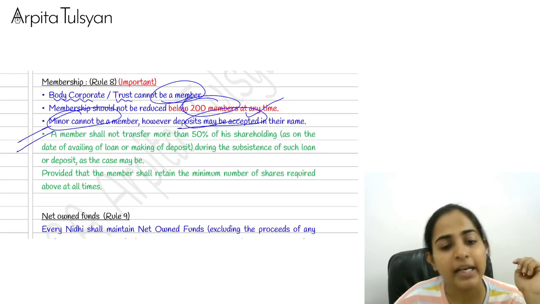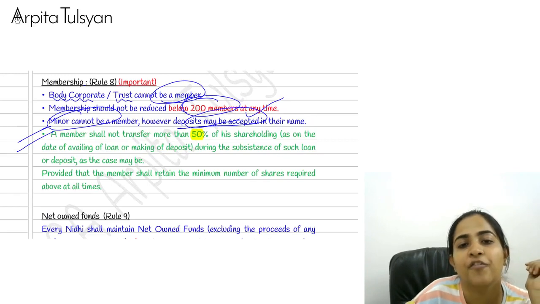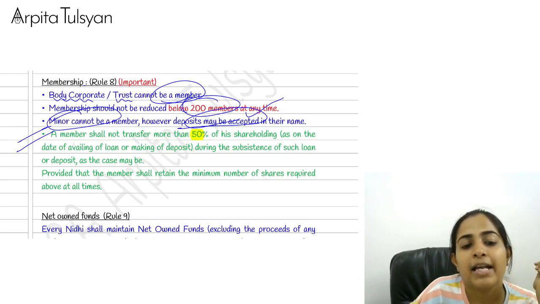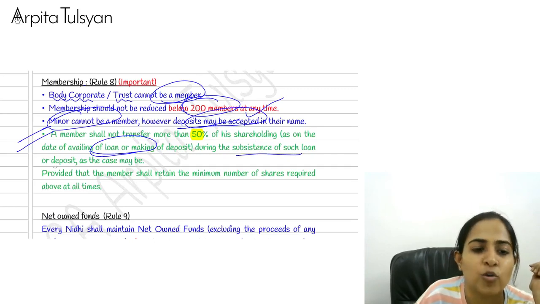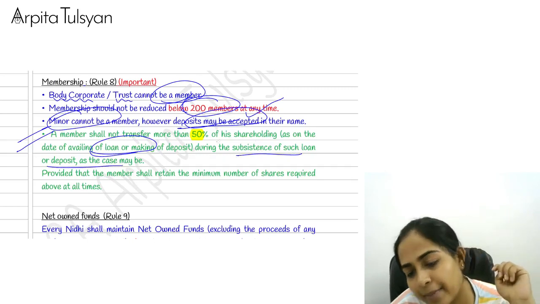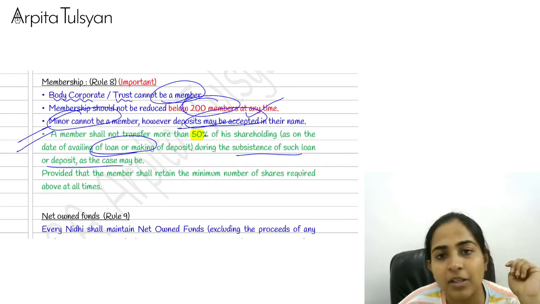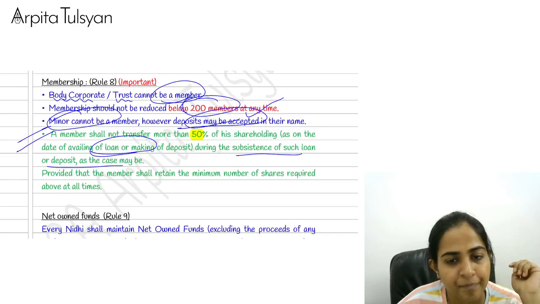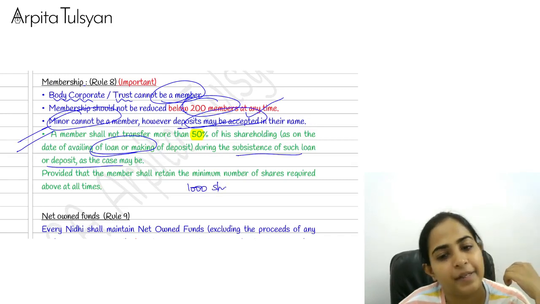This is important. A member shall not transfer more than 50% of his shareholding as on the date of taking loan or making a deposit during the subsistence of such loan or deposit, as the case may be. So what are they trying to say? Suppose I am a member of a Nidhi company, and I am having, for example, 1000 shares in the Nidhi company.